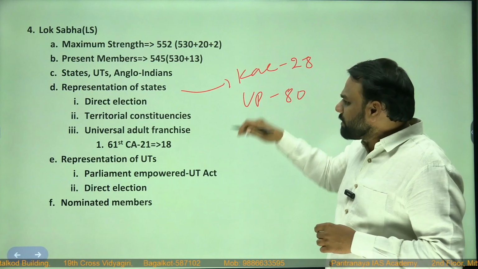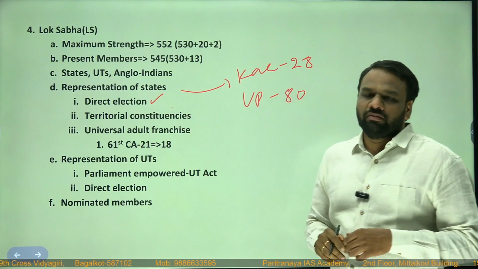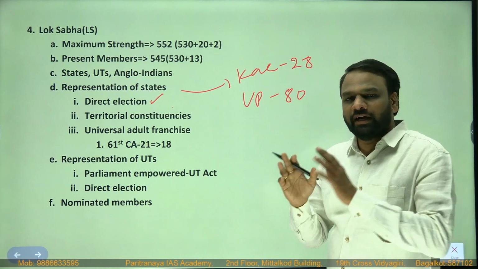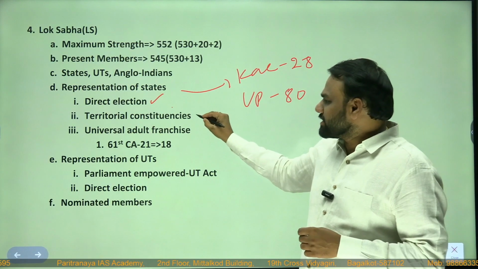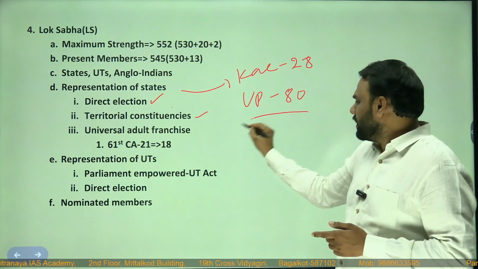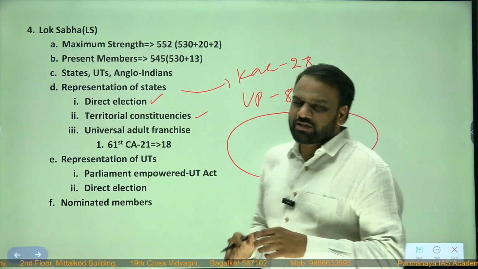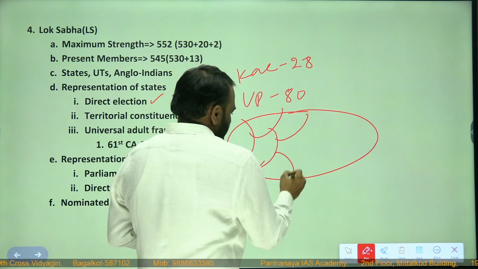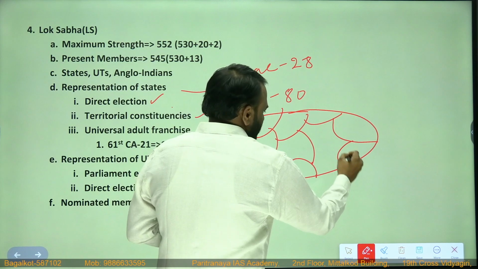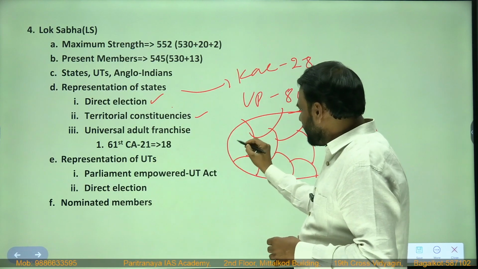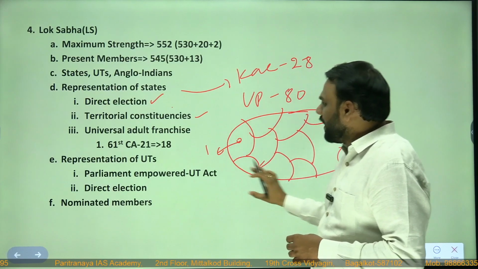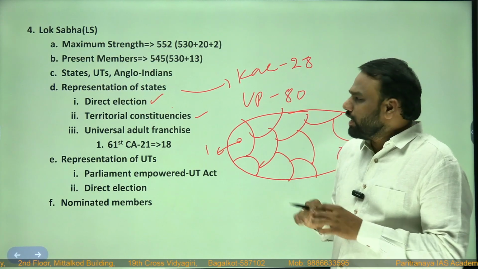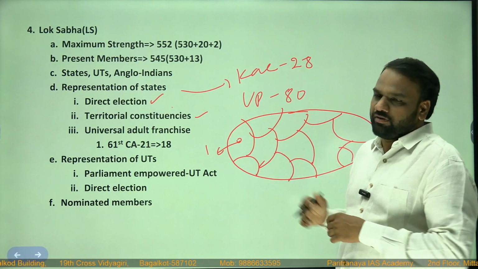So how are these members elected? They are elected by direct election. In case of Rajya Sabha, we saw that the members were elected indirectly, but here the members are elected directly. Next, territorial constituencies. If you take Uttar Pradesh, it is a very big state, so we'll be having many constituencies. Every constituency will be having one representative. So totally we have 80 such constituencies in Uttar Pradesh and 28 such constituencies in Karnataka. How these constituencies are drawn, we shall see later on.